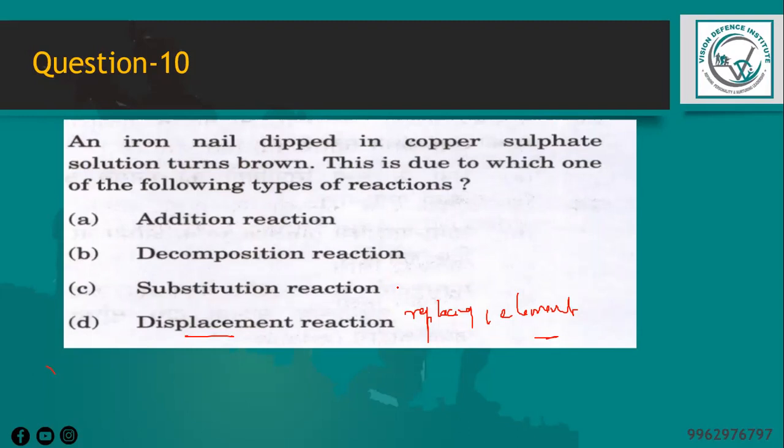So addition reaction involves the addition of one or more atoms or molecules to a compound or molecule. So decomposition reaction involves the breakdown of a compound into simpler compounds or elements. So substitution reaction involves the replacement of atoms or group of atoms in a molecule with a different atom or group of atoms. So none of these options correctly describe the reaction that occurs when an iron nail is dipped in copper sulfate solution. So the option will be the displacement reaction.